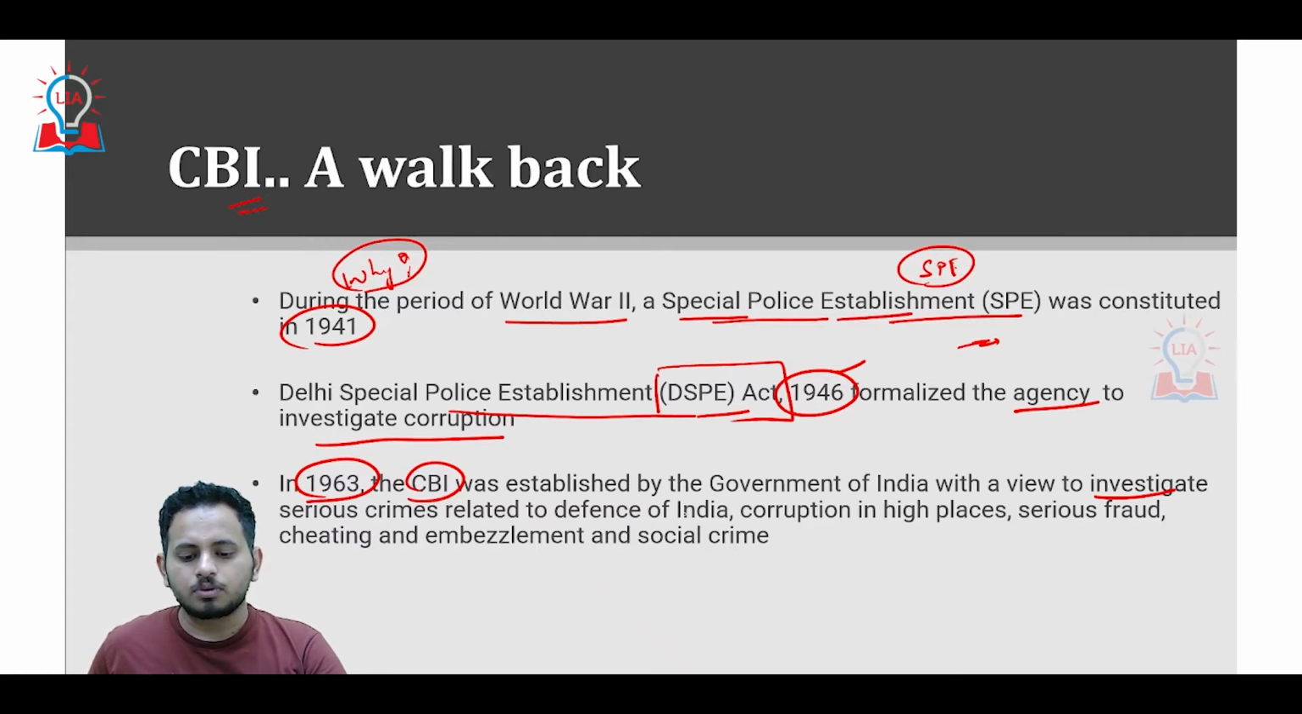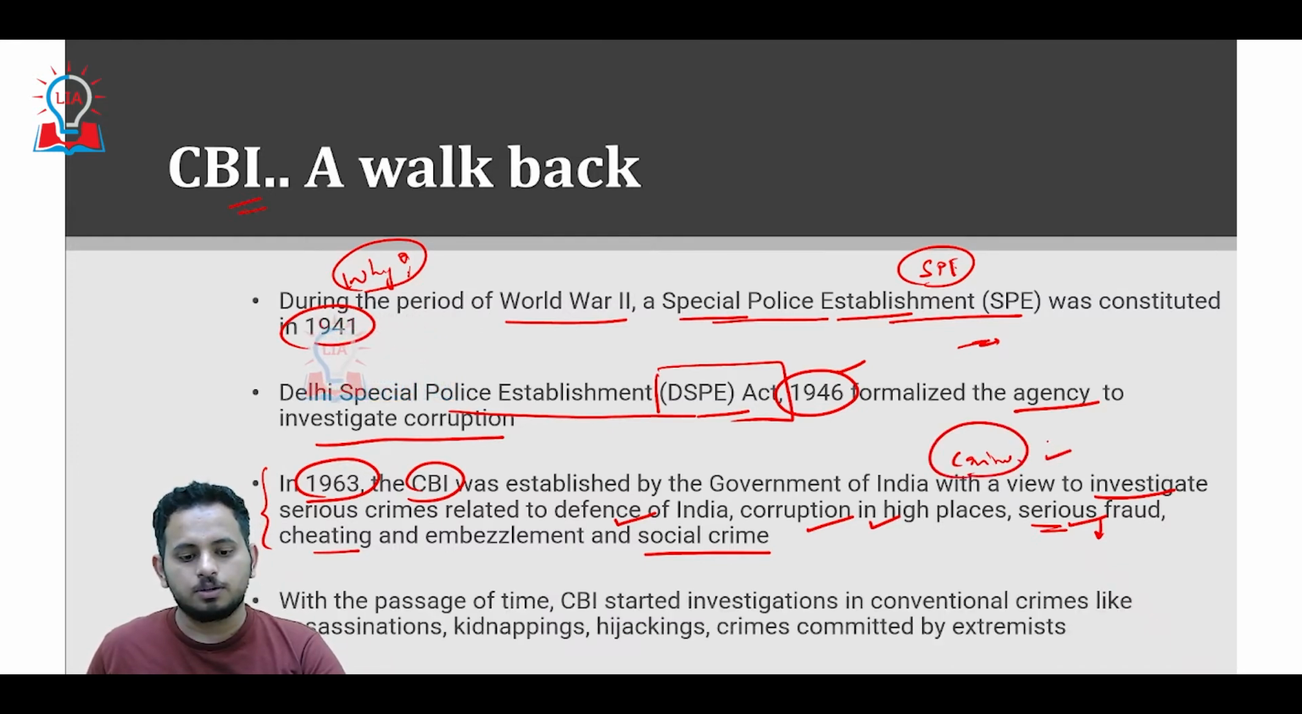focus here, cases related to defense of India, corruption charges, serious fraud, cheating, and some social crime. These are the various fields in which the Central Bureau of Investigation can carry out investigation. It is not restricted to serious fraud or some crime or some kind of corruption. It has a wide jurisdiction.